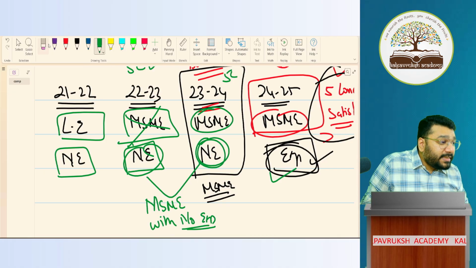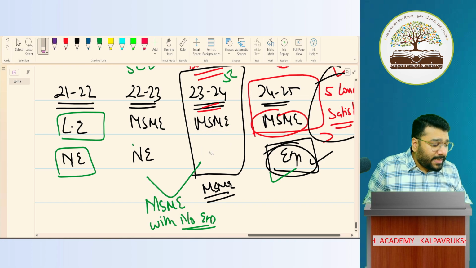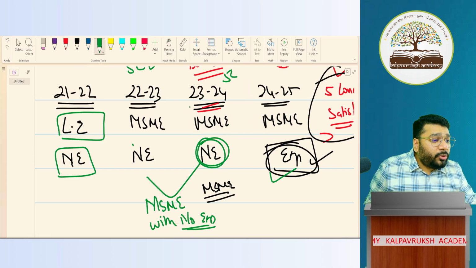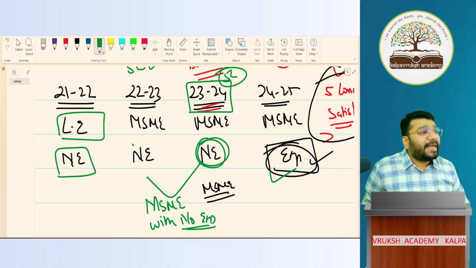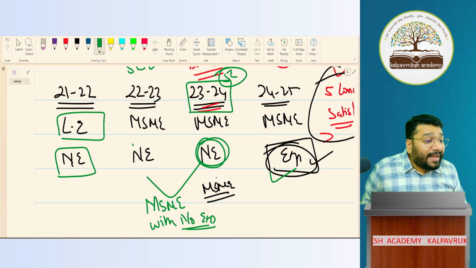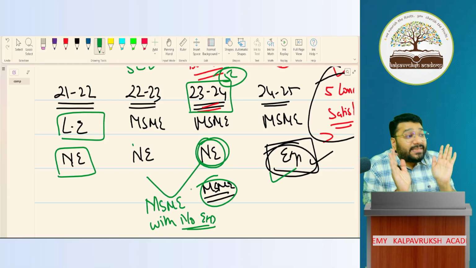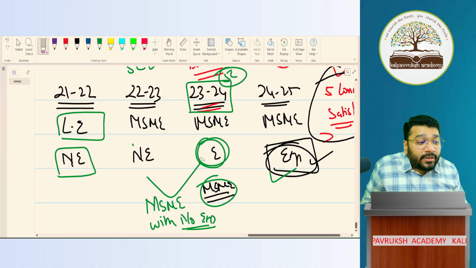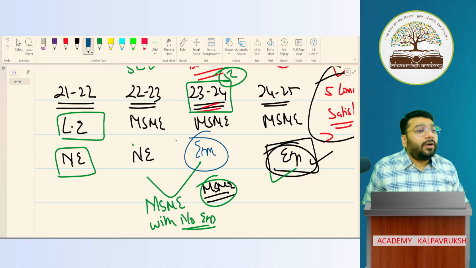Now listen to me very carefully. In this question, what is happening is they have given 2024 data. In 2024, all 5 conditions are satisfied. Moreover, they are MSME. MSME means what? With exemption. When I say just MSME, it is with exemption. So in 2024, did I follow exemption or not? Yes. Got it, not got it?